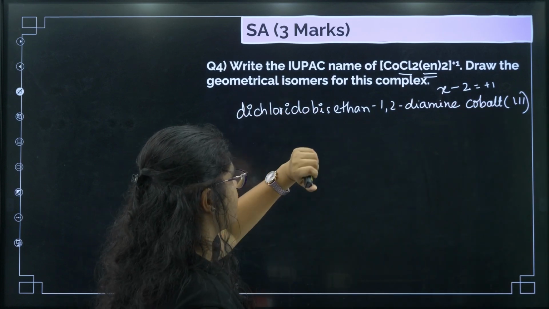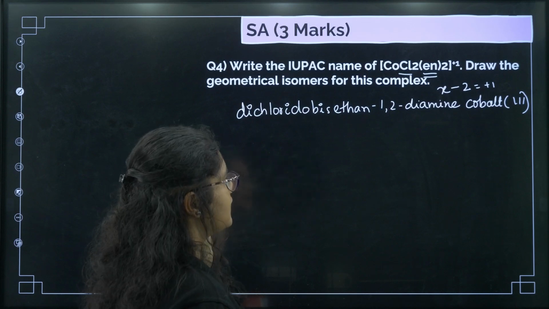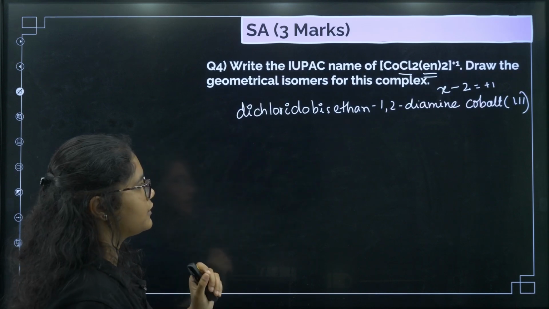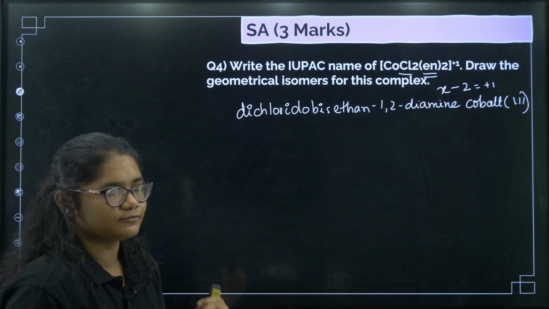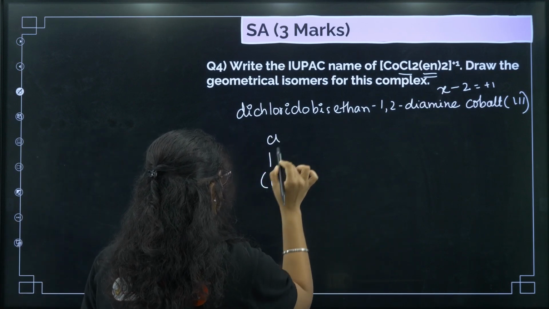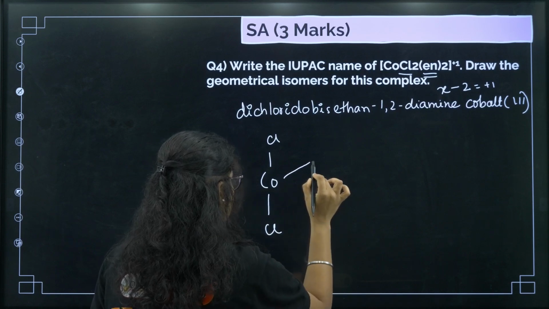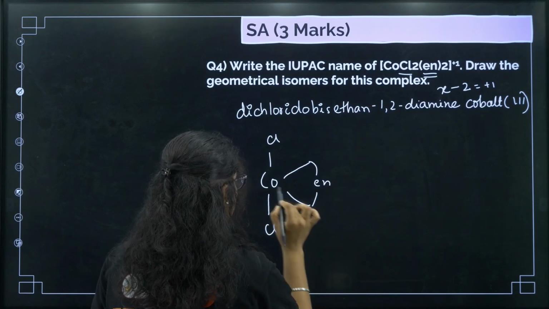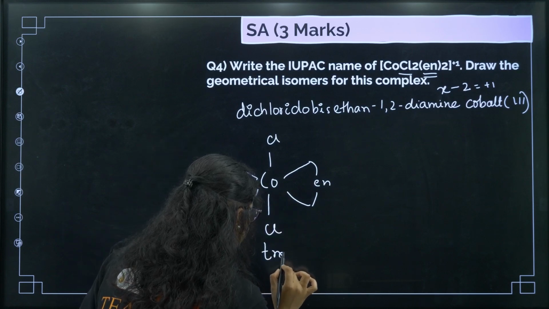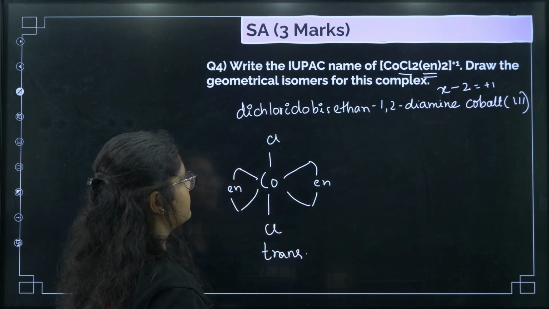Now draw the geometrical isomers for this complex. If they are asking you for geometrical isomers, you need to draw cis and trans. So the trans one you can easily do. The 2 chlorines we can keep on opposite sides, and the en groups can be present as here, right. So this is your trans geometry, right.